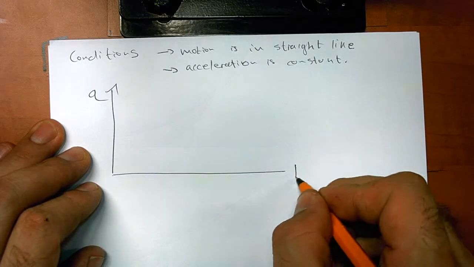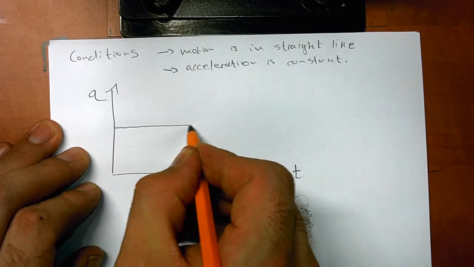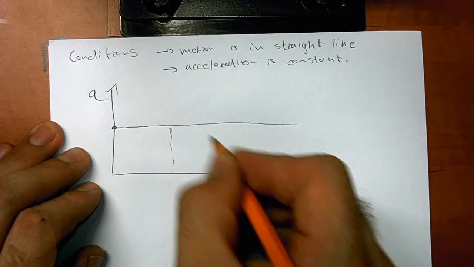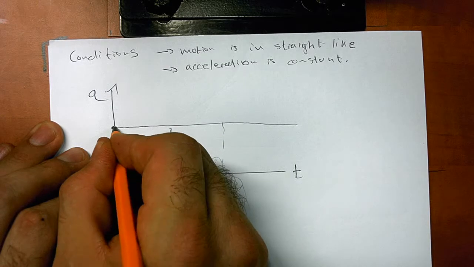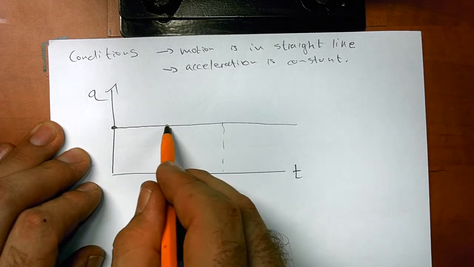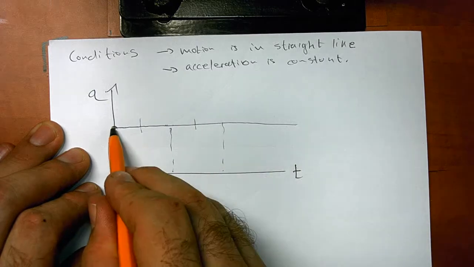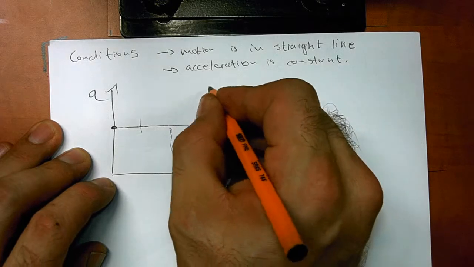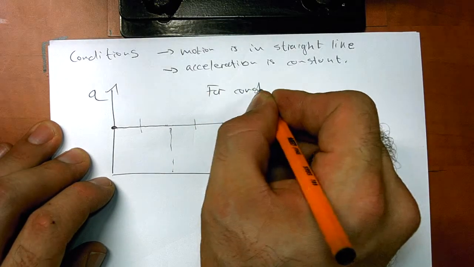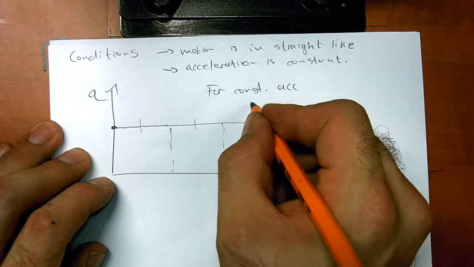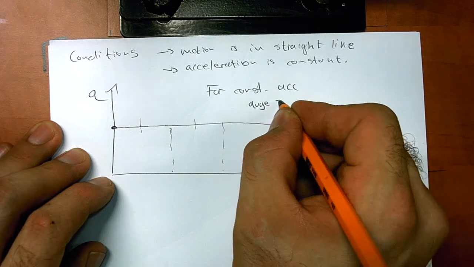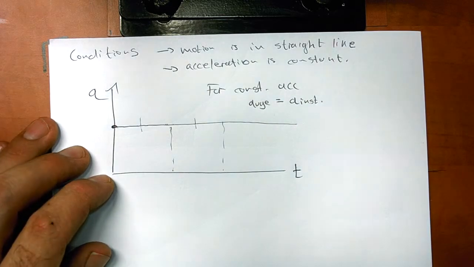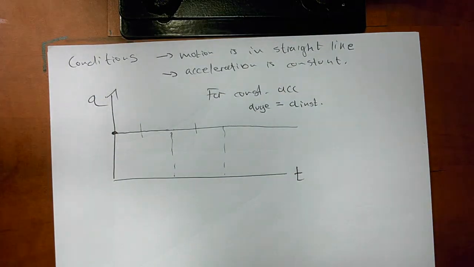if the acceleration is constant in time, remember it means its value does not change as time increases. So its value at this instant is equal to that. Its value at this instant is equal to that. And on average, if I take the average over any time interval, I will just get the same value. So for constant acceleration, I have that the average acceleration is equal to the instantaneous acceleration. You can only say that if the acceleration is constant.